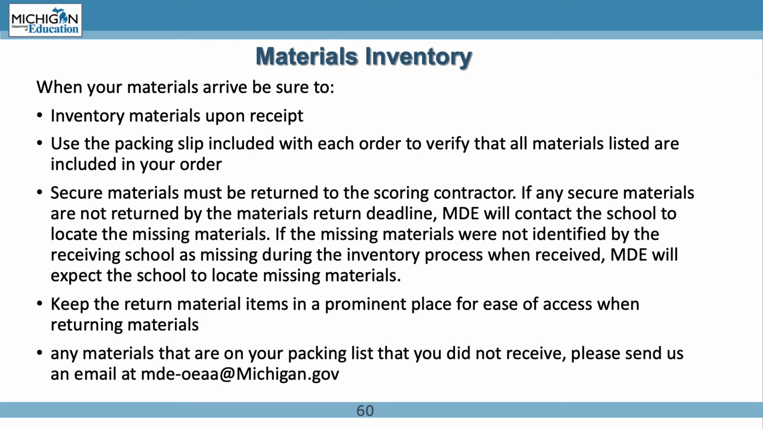When your materials arrive, be sure to inventory all of your secure materials when you receive them. Use the packing slip that's included in your delivery to verify that everything listed on the packing slip is included in your order. All secure materials are required to be returned to the scoring contractor, such as accommodated versions of the test booklets. If not returned, you will be required to locate the missing materials. We need to remedy all material discrepancies at the time of delivery.